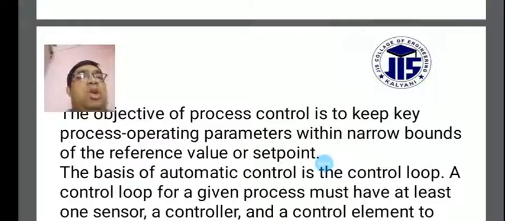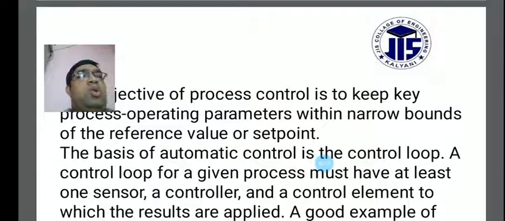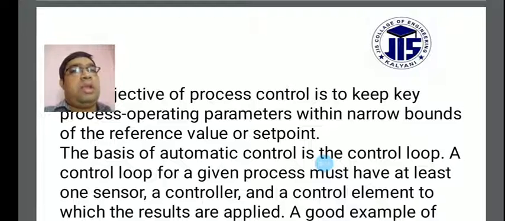The basis of automatic control is the control loop. A control system takes an input, which goes through a process to an output, and the output is fed back against the input through a feedback system. All of this is considered in automatic control loops.